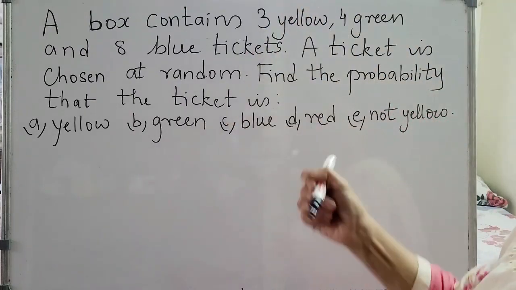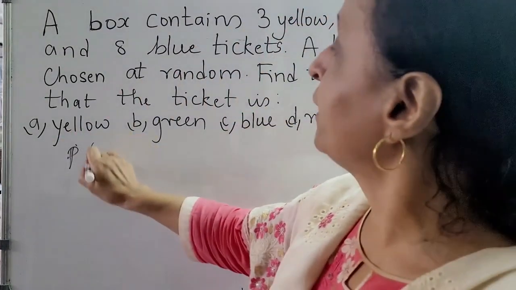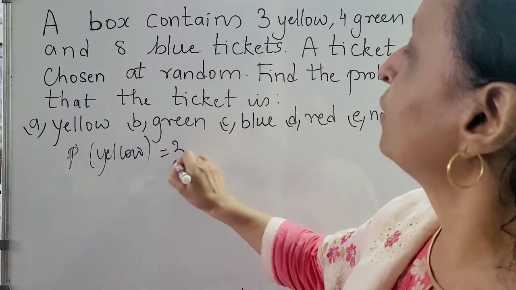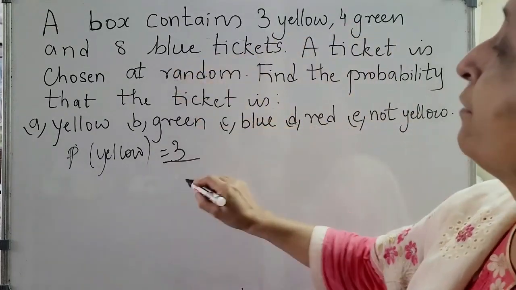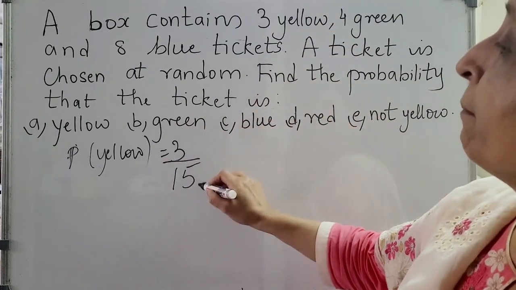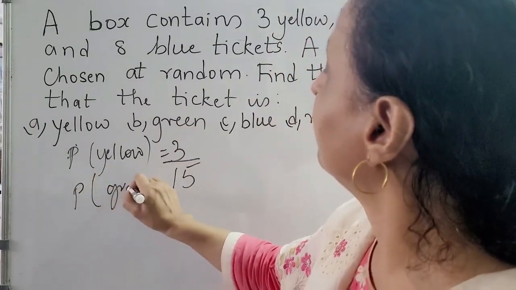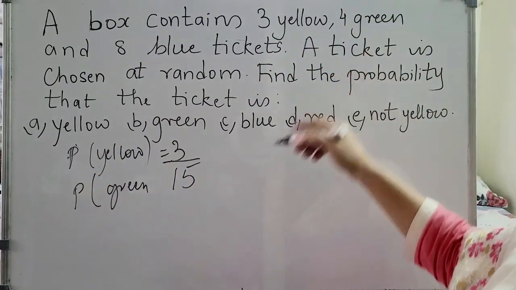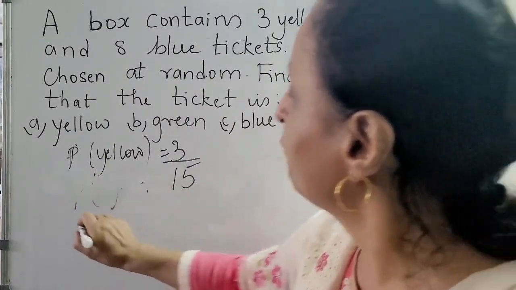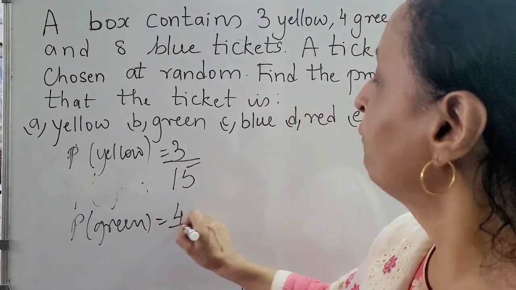So first let us start. The probability of it being yellow. What is the probability? 3 by total. How much is the total? 3 plus 4 plus 8 is 15. So the probability of getting yellow is 3 by 15. What is the probability of getting green? Green is how much? 4. So the probability of getting green is 4 by 15.